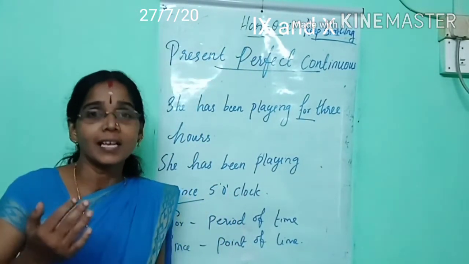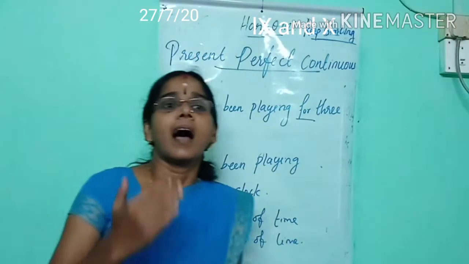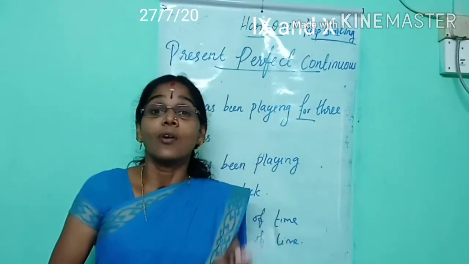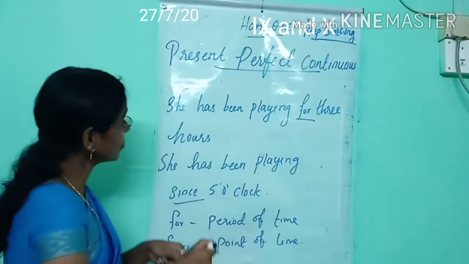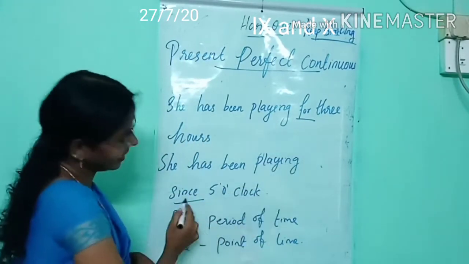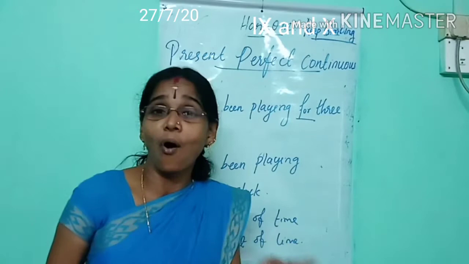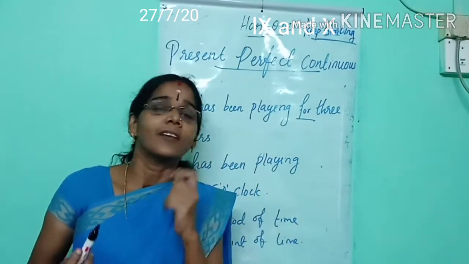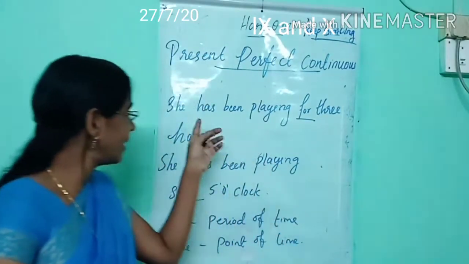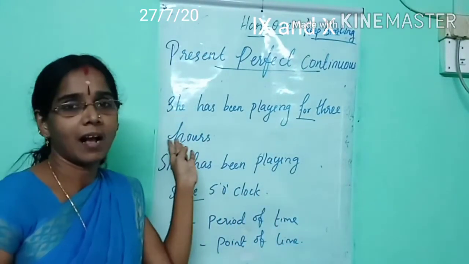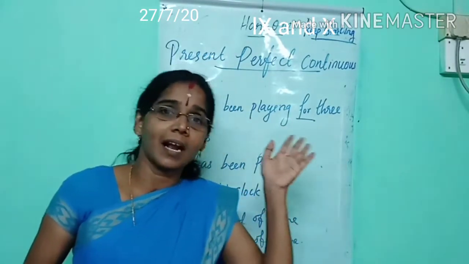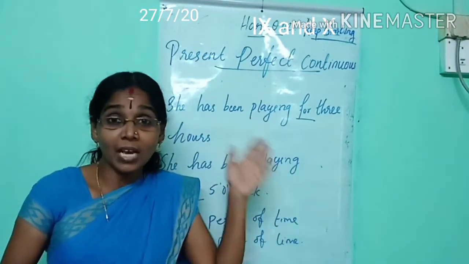The words for and since are used very often with this tense form. Why do we use these two words with this tense form? Listen, here she has been playing for 3 hours. What is the meaning of the sentence? The action already started in the past, and now it still continues.